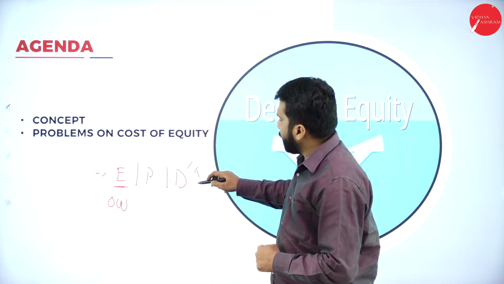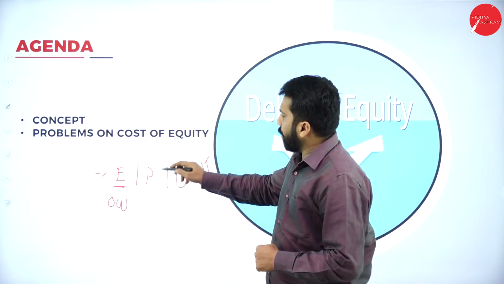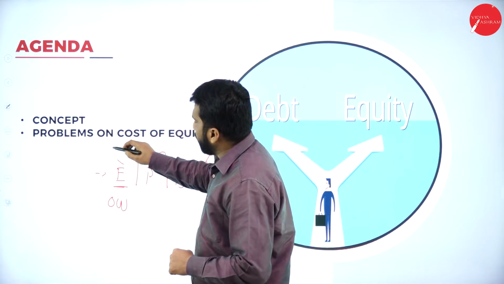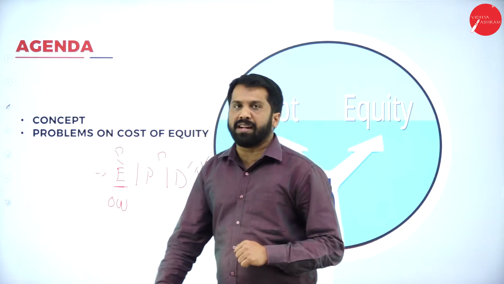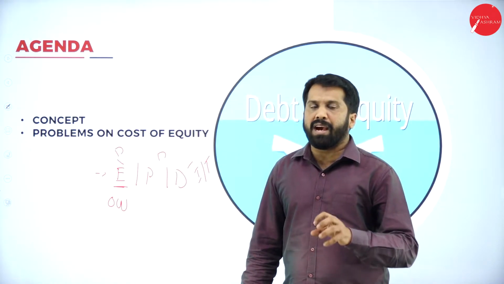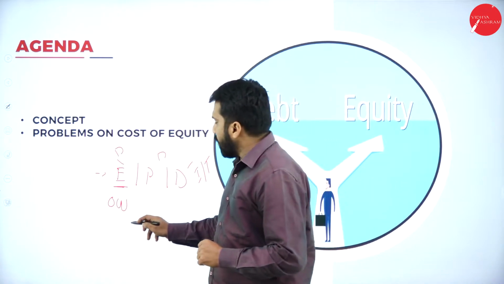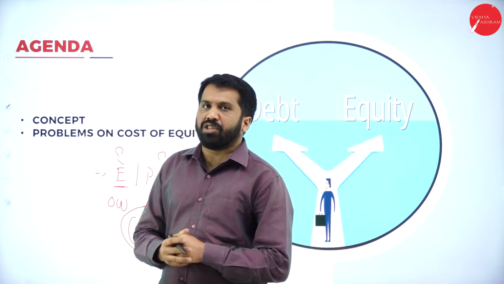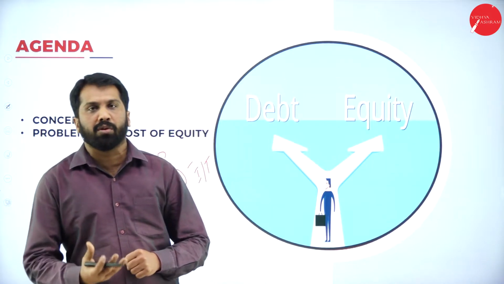For debenture holders, we have interest and tax. For preference shareholders, we have dividend. Similarly, for equity shareholders, we have dividend. Along with dividend, we have one more concept called growth.